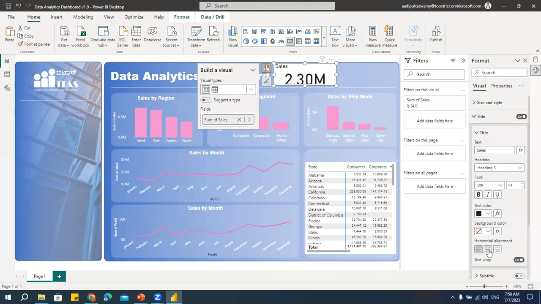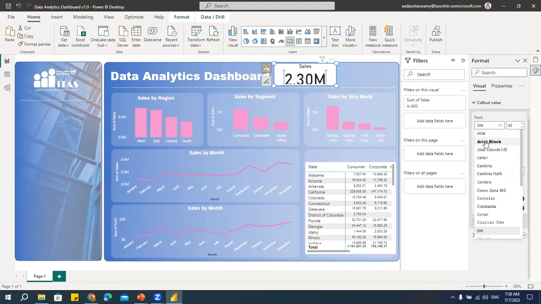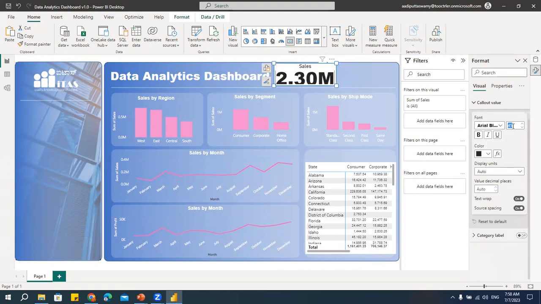Then I'll say center aligned. And this value, the call out value, let me make it Arial Black, but I'll make it small. Let's increase this to 25. Okay, 22. Okay. Now I'll keep it like this. We can still make it more attractive. So I'm just showing you what all you can do.